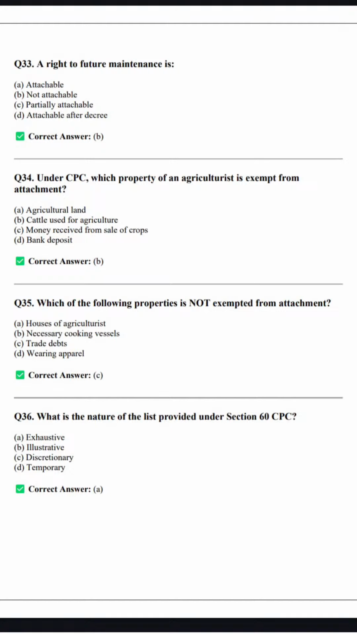Okay, queries. Let's move ahead. 36: What is the nature of the list provided under Section 60 CPC? So what is the nature of the list provided under Section 60 CPC? Is it exhaustive, illustrative, discretionary or temporary? So the nature of the list provided under Section 60 CPC is exhaustive. It is exhaustive in itself, okay? Whatever is mentioned in it will be liable for attachment, and nothing else. So it is exhaustive, right?